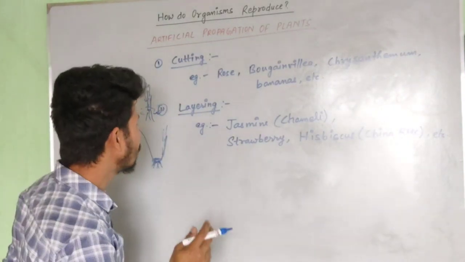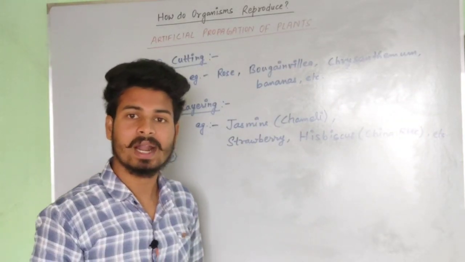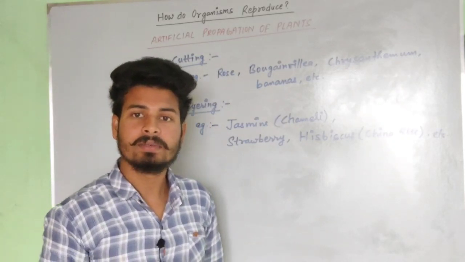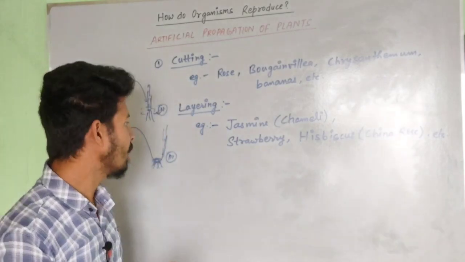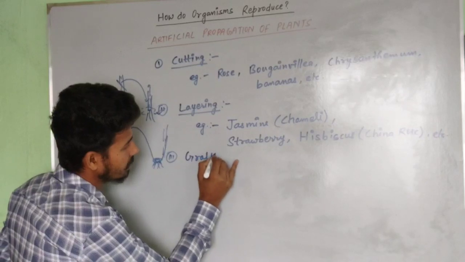Now the third process used under artificial propagation is grafting. We are much familiar with the process of grafting. As we know, mango trees and apple trees are grafted. So our next process is grafting.